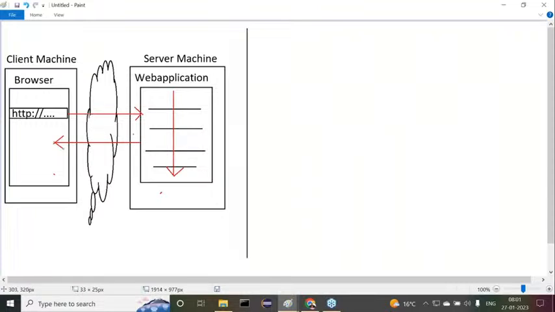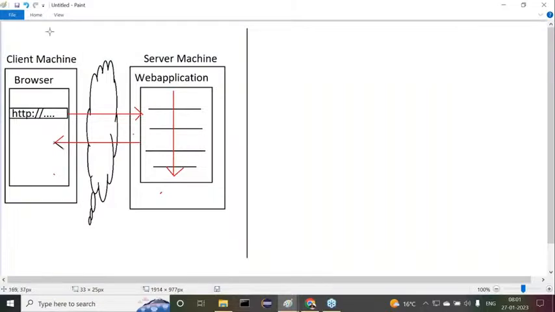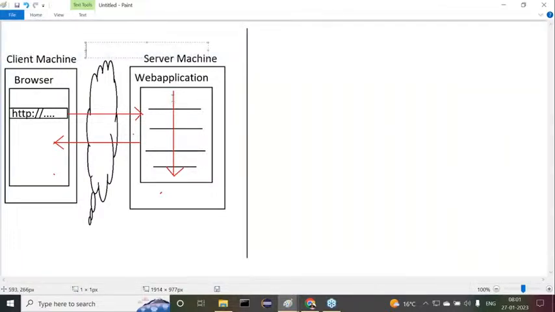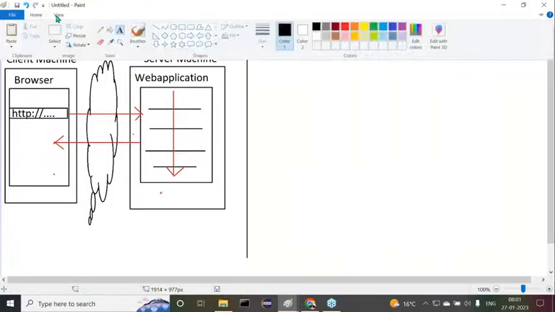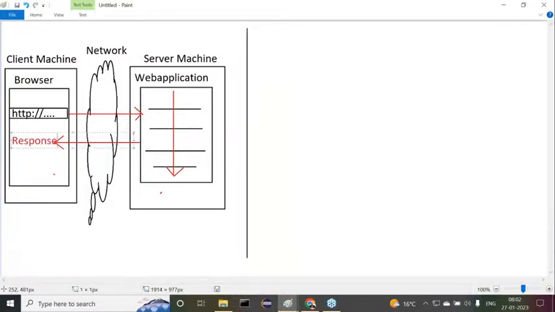Of course, when submitting a request from client to server, first the network will take that request. The network will carry that request from the client machine to the server machine on the basis of the server IP address and port number. Then when web application execution is completed, some response is generated. That response will be given back to the client, and it appears on the browser. On the browser we can see the response data.